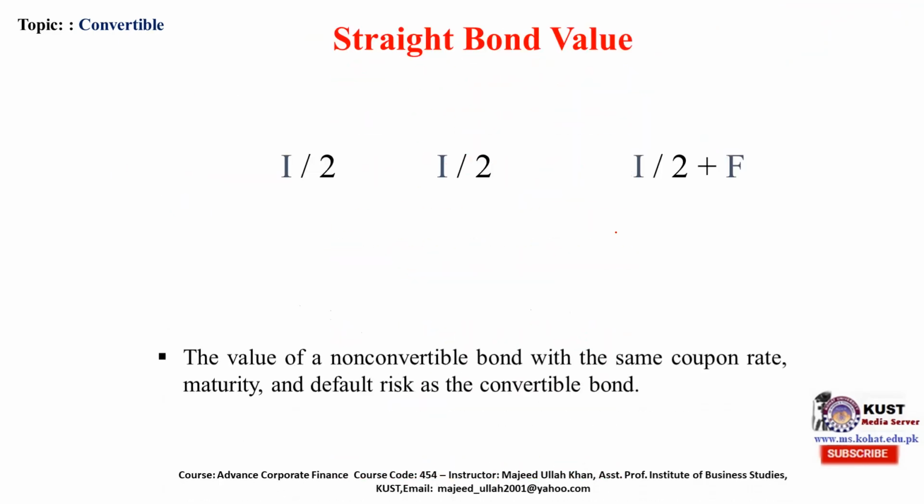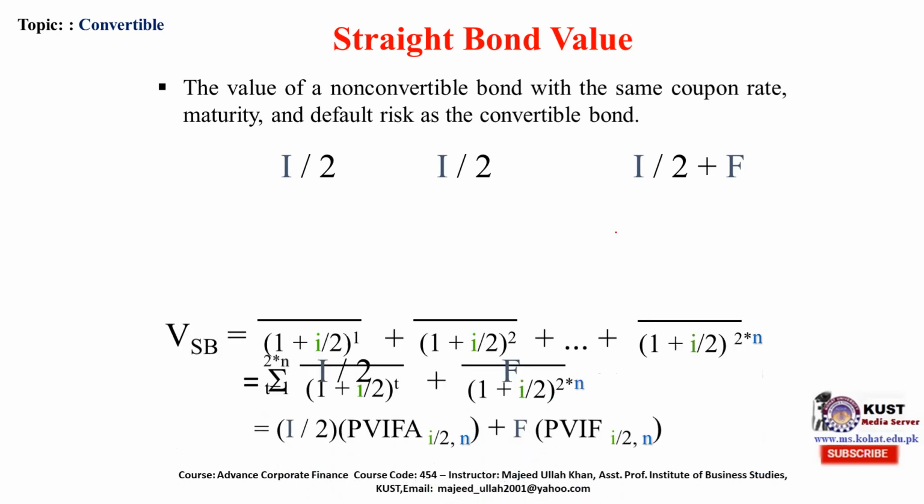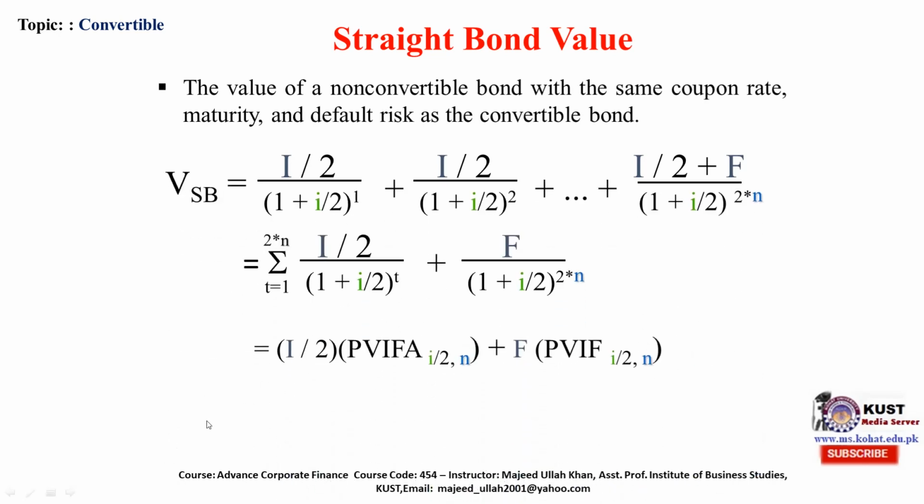Straight bond value. The value of a non-convertible bond with the same coupon rate, maturity, and default risk as the convertible bond. Let me explain it. If the bond is non-convertible, this is the value of the bond. We are calculating the value of the bond which is not convertible.